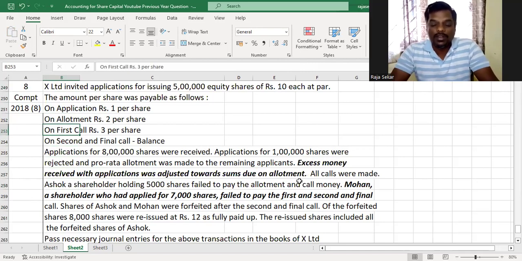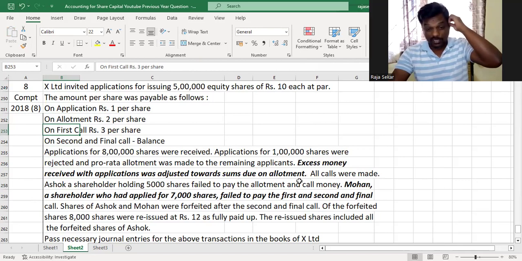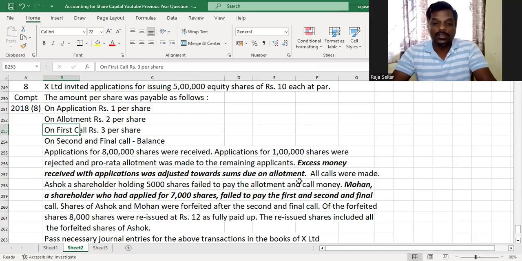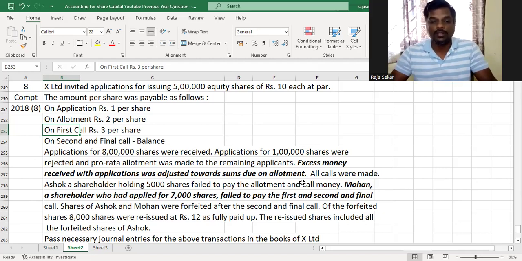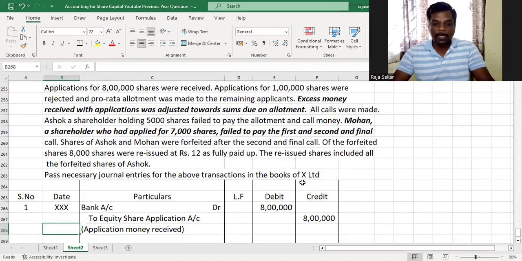Right. So if you don't understand what excess application money is, why it is being adjusted towards allotment and further calls and all, you can go ahead and watch the concept videos. I'll give the link to the concept video below in the description of this video, and you can go and watch the concept video, understand those terms, and then come back and watch this. It'll be easier for you. But if you have already been taught in class what excess application money is and what pro rata allotment is and why it is adjusted towards allotment, you can go ahead and continue with this.